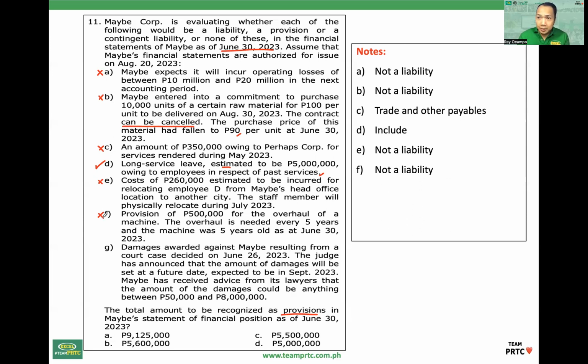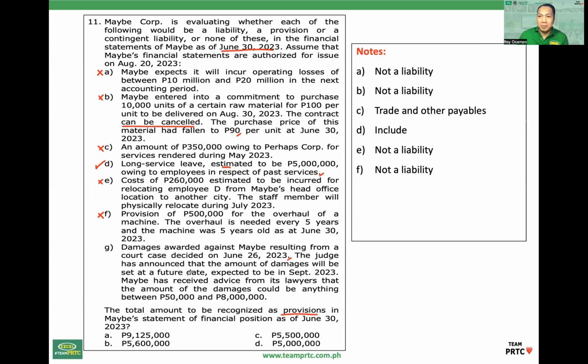Letter G. Damages awarded against the entity resulting from a court case decided on June 26. Decided case na ito, so there is a present obligation. Outflow is probable. Kaya lang ang problem, how much? The judge has announced that the amount of damages will be set at a future date.